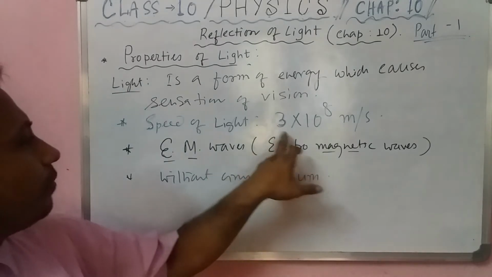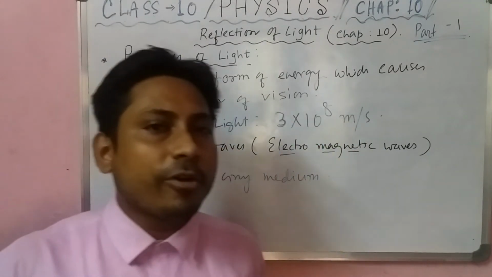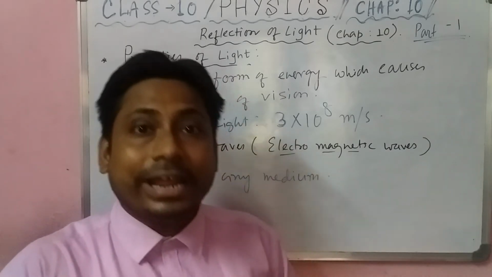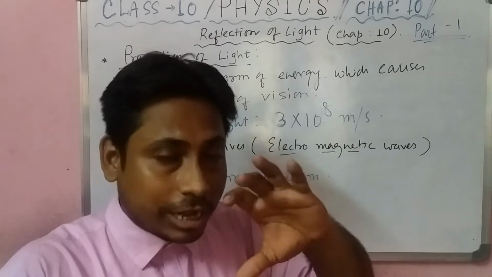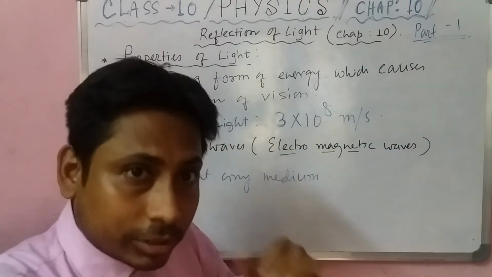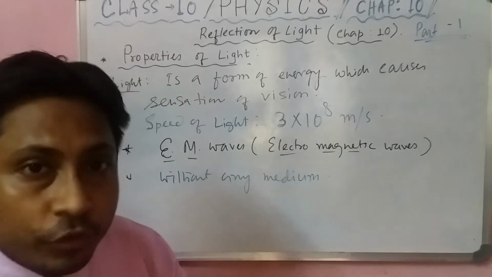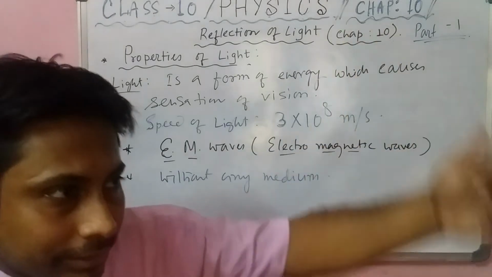And the speed of light is that much. Speed of light means speed of all EM waves. All EM waves means X-ray, gamma ray, infrared, UV ray. Actually, I am telling the total series. First gamma, high frequency, then X-ray, slightly lower, then UV, ultraviolet, then violet, then the 7 colors ending with red.